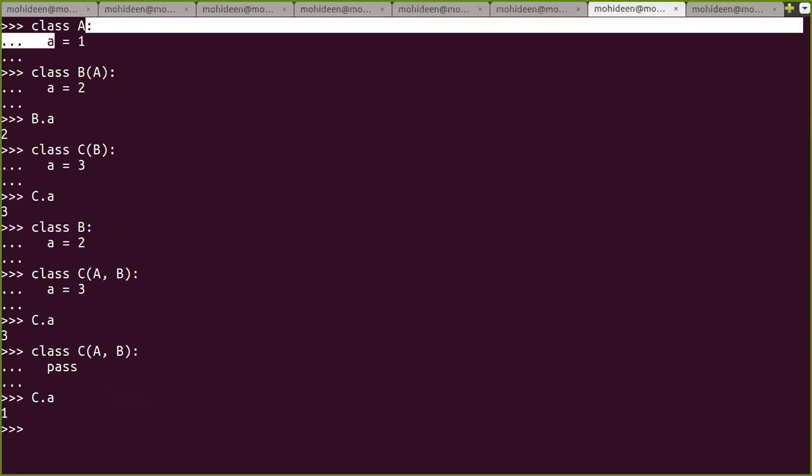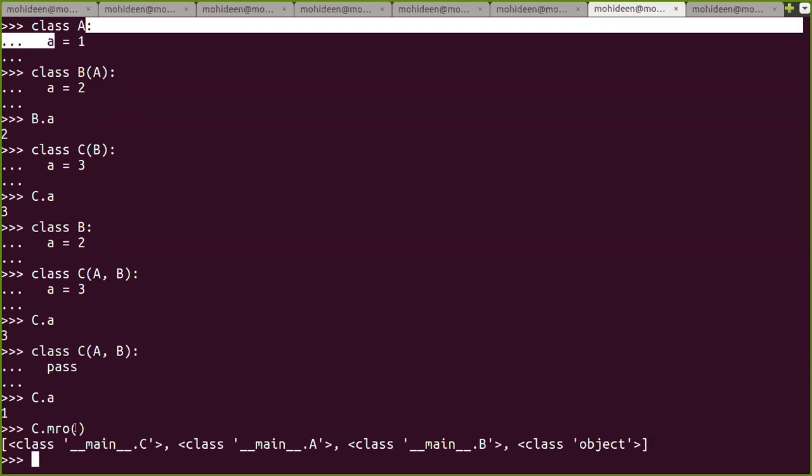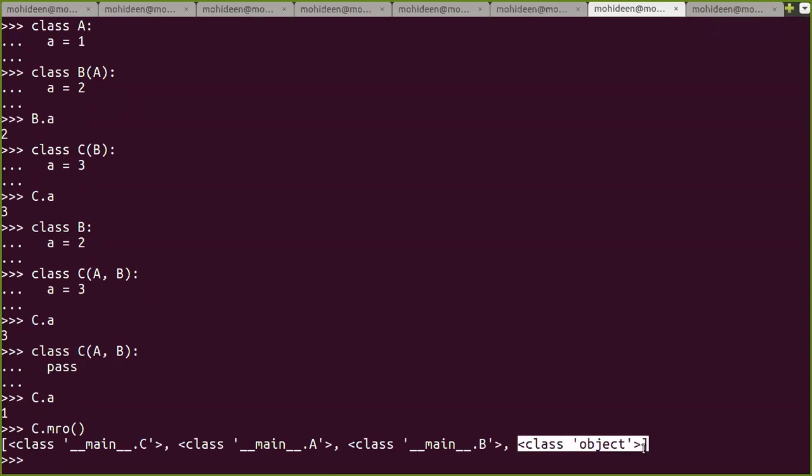I will explain this to you. There is an algorithm called C3 linearization, and in Python it is called MRO, Method Resolution Order. We'll discuss it in detail in tomorrow's class for your better understanding, how it is actually working. Okay, C dot MRO. So this is how it is. Object was inherited by default, and B is the very first base class, and the value will fall back to A. So A contains it, and then finally both will be there in C. Got the order?